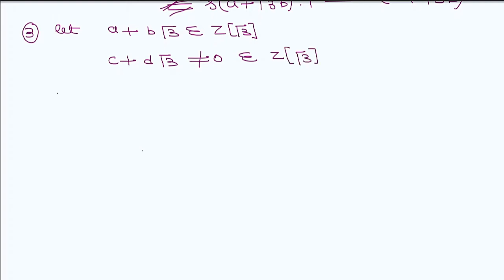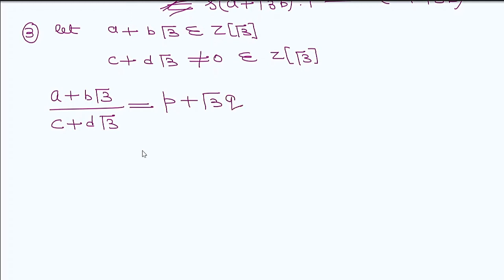Then consider a plus b square root of 3 over c plus d under root 3. This value can be written as p plus under root 3 into q.